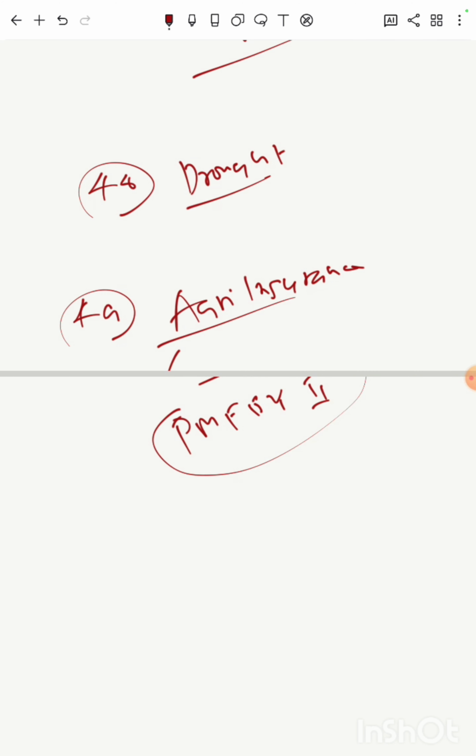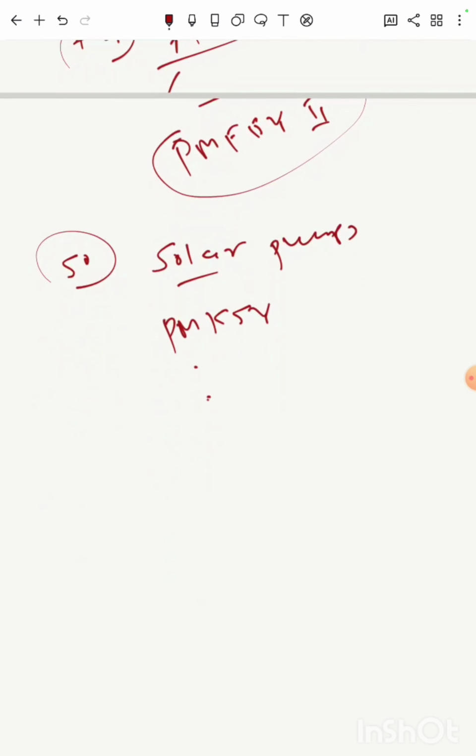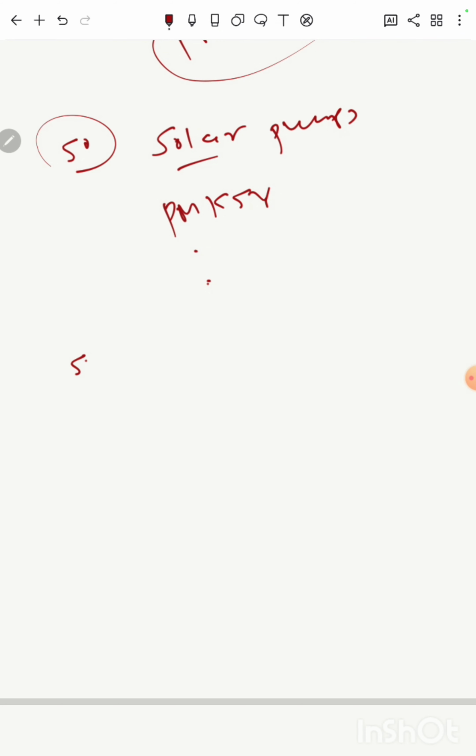Then, before that, there are a few schemes like solar pumps or Pradhan Mantri Krishi Sinchai Yojana. Likewise, there are a few schemes which have important aims and objectives. So you collect important schemes introduced by the government, and you prepare 2 to 3 lines of notes on those topics.